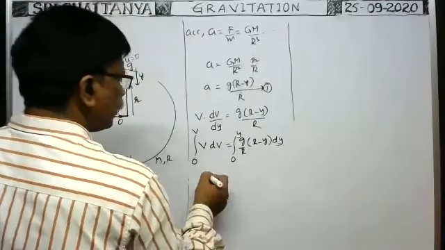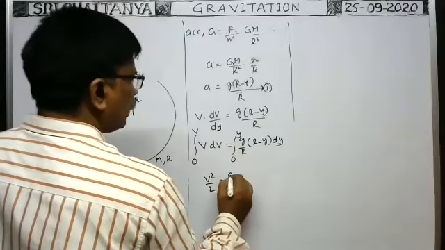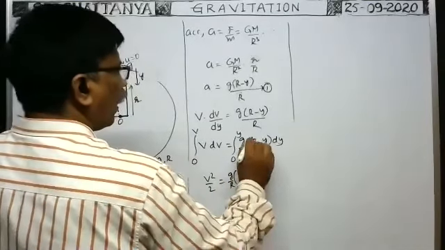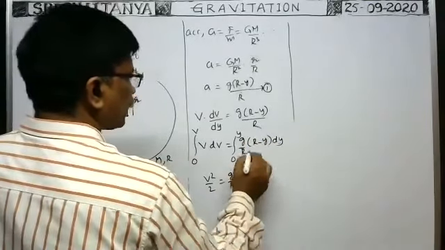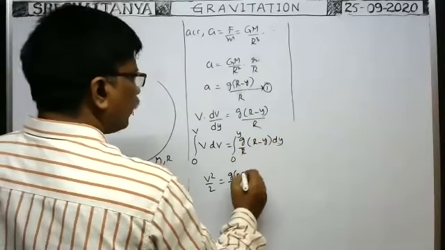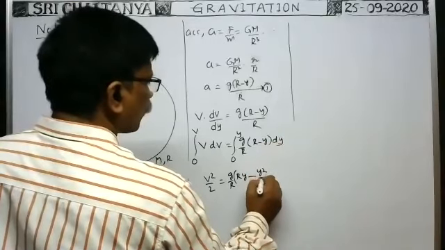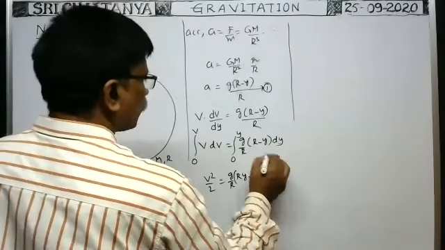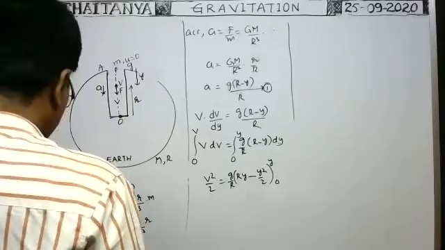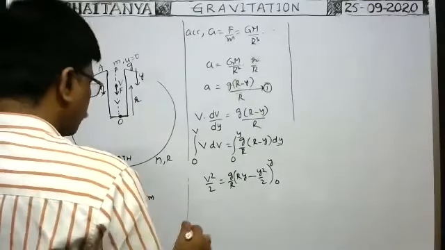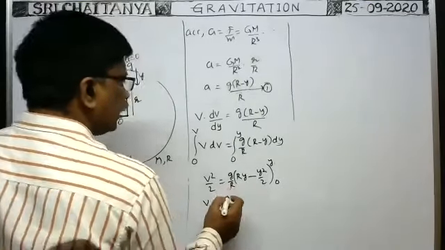Even if you substitute the limits, you will get this only is equal to g by R into dy. R is constant, you keep aside. Integral R into dy means Ry minus integral y dy means y square by 2. Limits 0 to y. Okay. Therefore, you substitute the value, v square by 2 here.